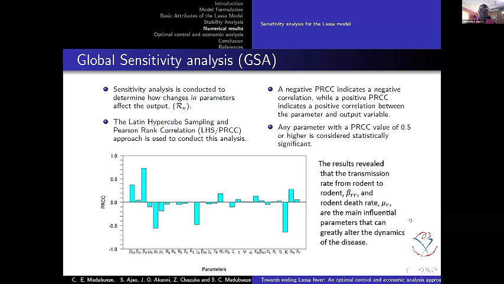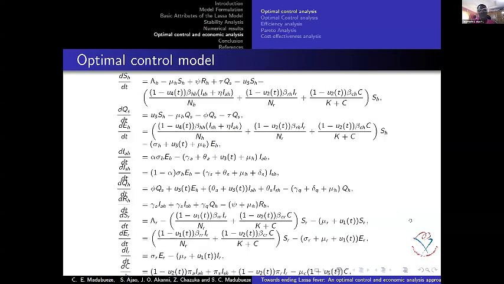So this shows that the environment doesn't have much to do with human-to-human transmission, but has to do with the rodent and the environment. With that, using the results from the sensitivity analysis, we established the optimal control model.